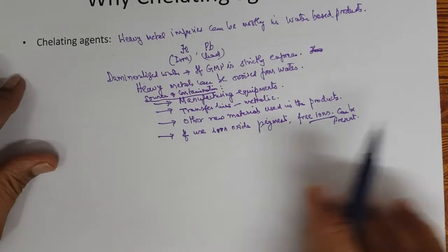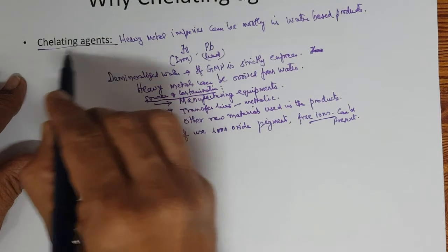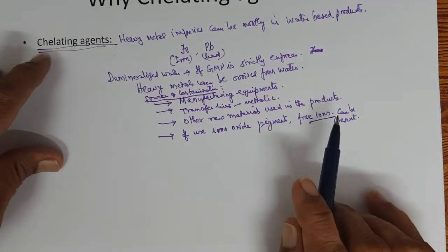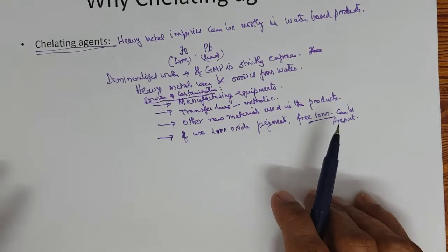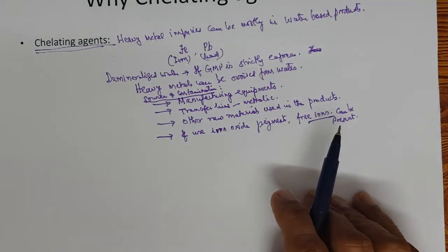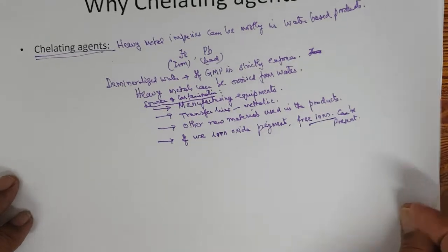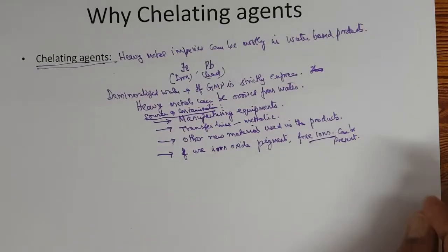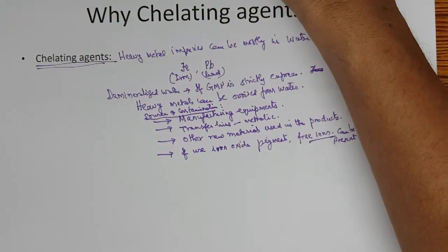That's why it's called a chelating agent, right? Now, examples of chelating agents.